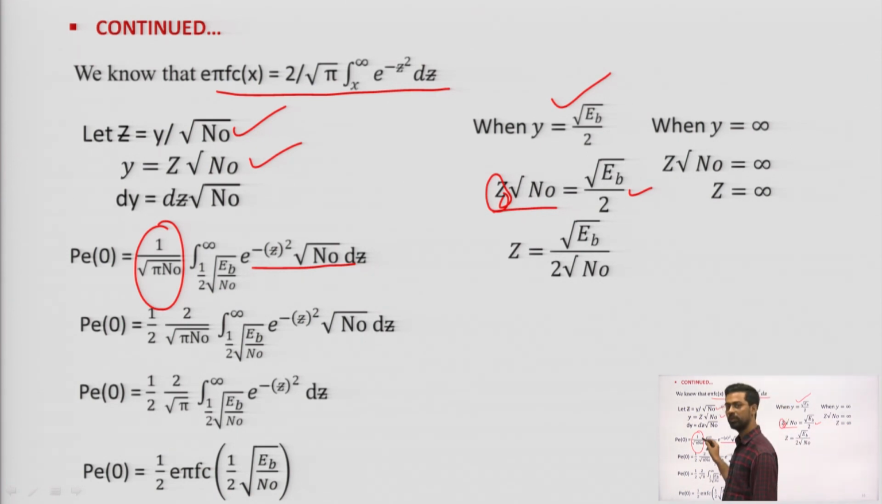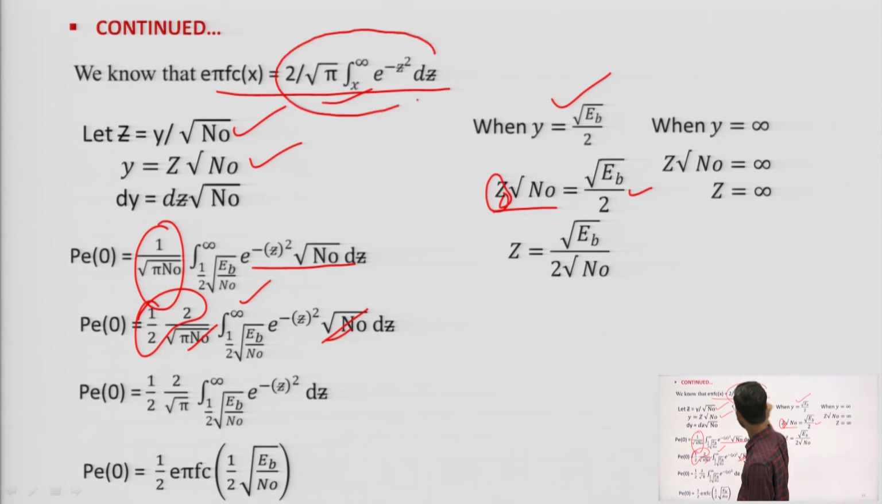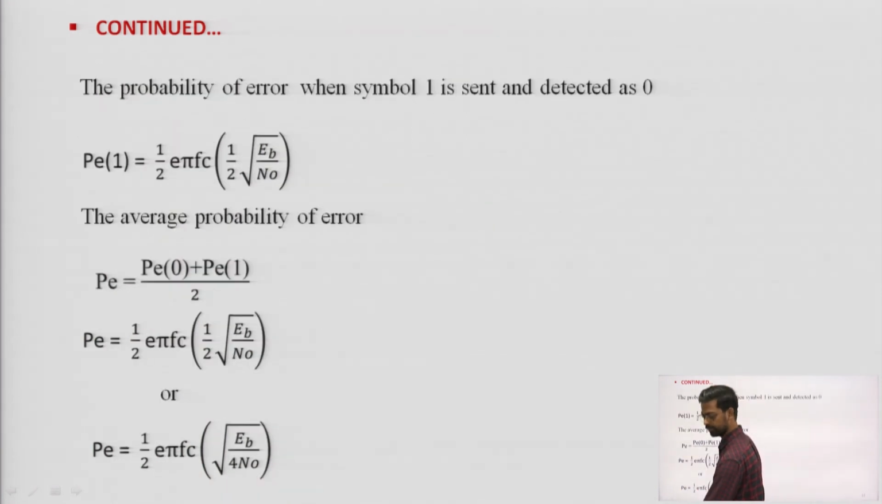So our limits will change to half root Eb by n naught to infinity. Again, I can write e to the minus z square dz, this n naught will cancel out, and I can write this in this form, that is half times 2 by root pi, which is the form of erfc of half root Eb by n naught.